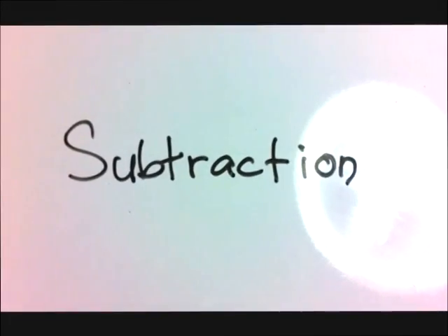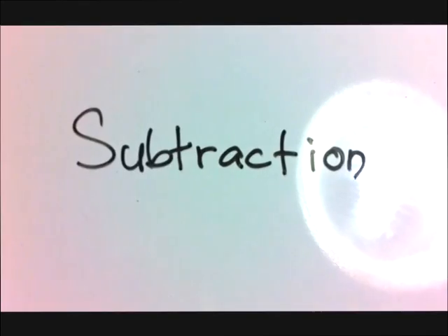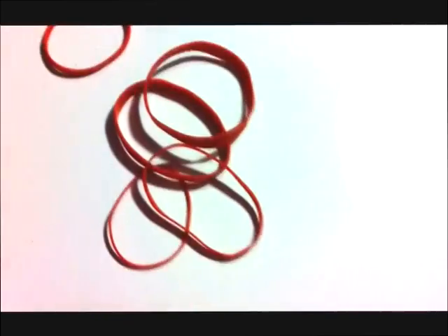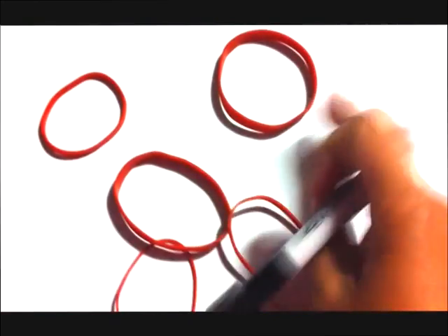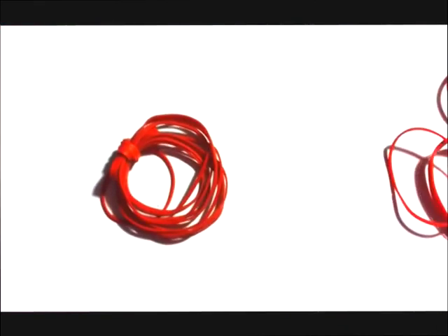Okay, now we will discuss subtraction. Do you remember in the first day of our class, I gave you some activities with rubber bands. Each rubber band counts as 1. So if you count these rubber bands, it's 1, 2, 3, 4, 5. And then I asked you to bundle up your rubber bands in a group of 10. So this is one bundle of rubber bands. This one bundle is equivalent to 10 rubber bands.